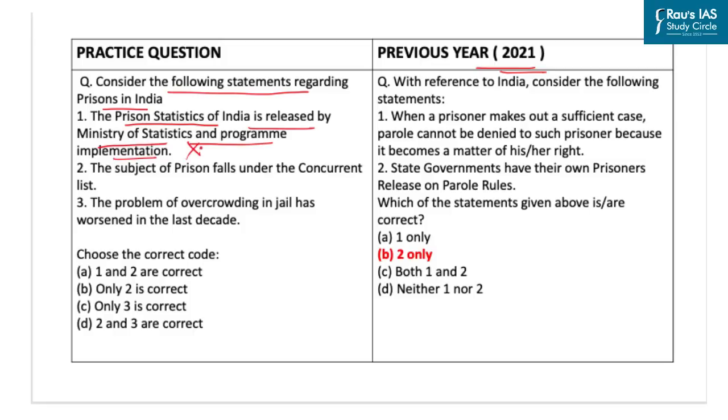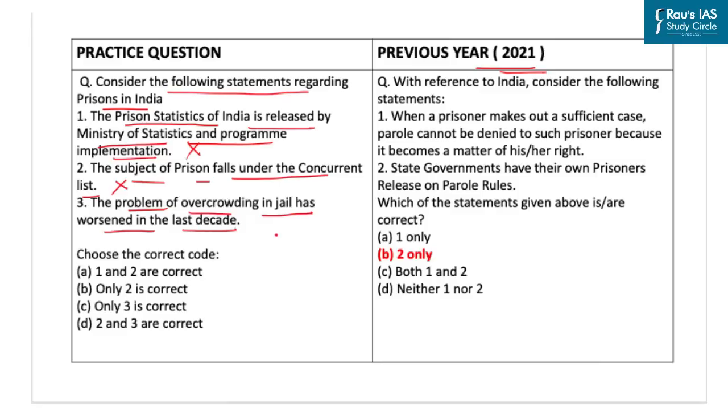Now this statement is wrong, as the prison statistics in India is published by the National Crime Records Bureau. The second statement here says, the subject of prison falls under the concurrent list. Now this statement is again wrong, as prisons is a state subject under the state list of the 7th schedule of the Constitution of India. The third statement here says, the problem of overcrowding in the jails has worsened in the last decade,